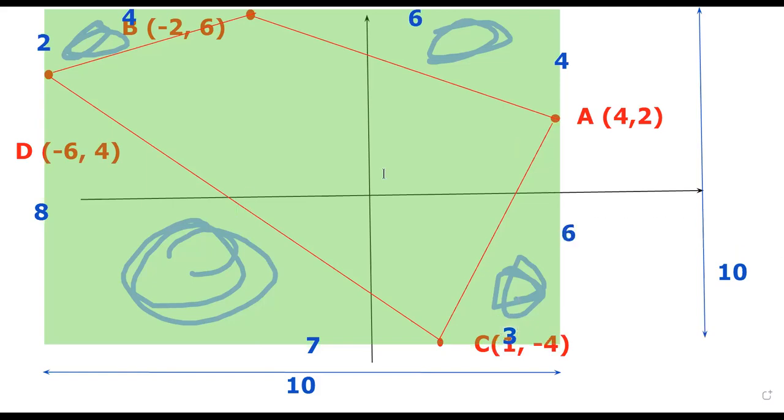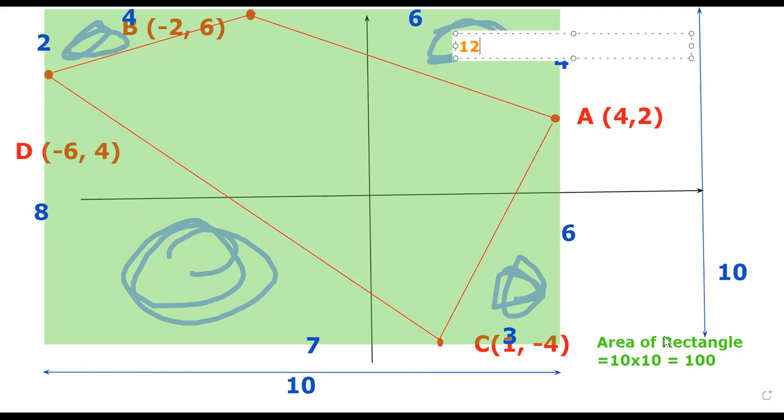So we can find out that the area of the rectangle is equal to 10 times 10, which is 100. Now for each of these right angle triangles, the topmost one is 6 times 4 divided by 2, and hence it will be equal to 12.